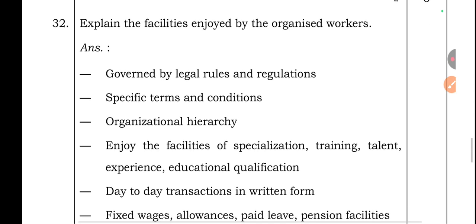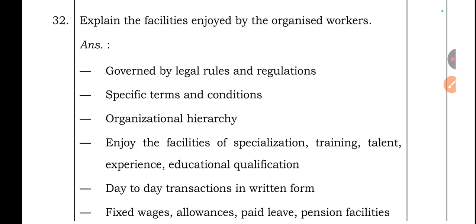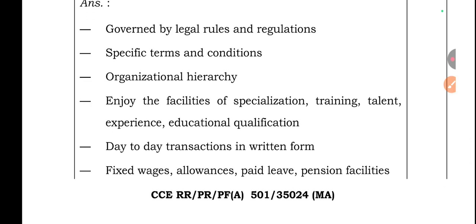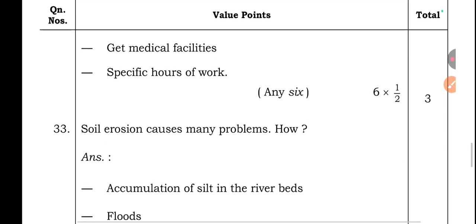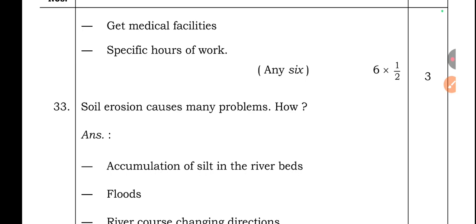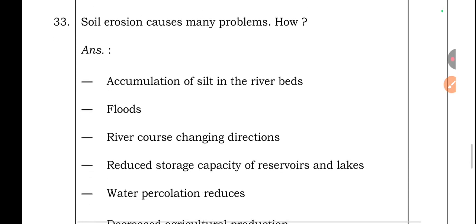Question number 32. Explain the facilities enjoyed by the organized workers. Answer. Governed by legal rules and regulations, specific terms and conditions, organizational hierarchy, enjoy the facility of specialization, training, talent, experience, educational qualification, day to day transactions in written form, fixed wages, allowance, paid leave, pension facilities, medical facilities, specific hours of work.